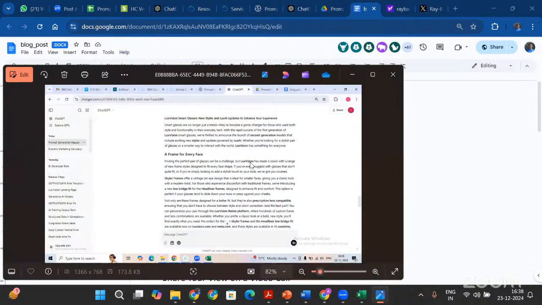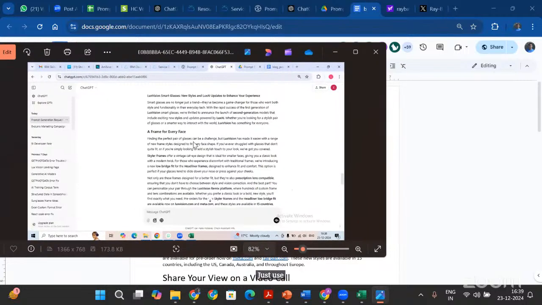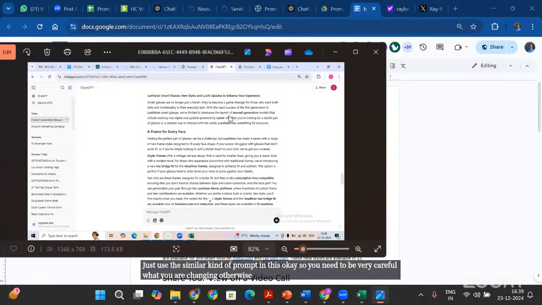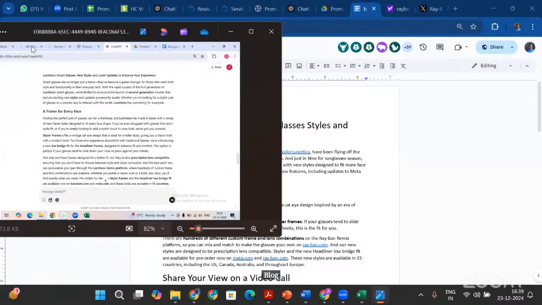Ishti has got something like this: a frame for every face, similar kind of heading, but changed the product name, Lux Vision, Scalar frames, and all these things. But you need to provide more detail to the prompt in order to replace whatever content is there, and not just use the similar kind of prompt. So you need to be very careful what you are changing. Otherwise, if you are not changing things, it will keep the information. It will take the information from this blog and then generate a similar kind of blog article for you.